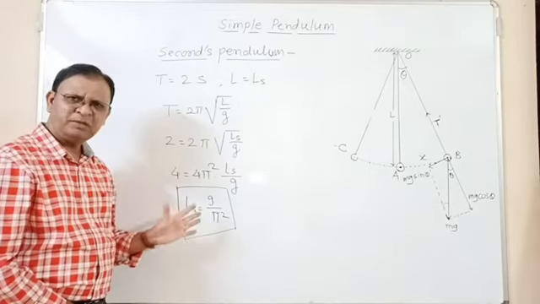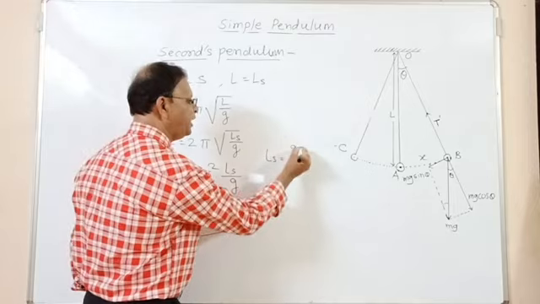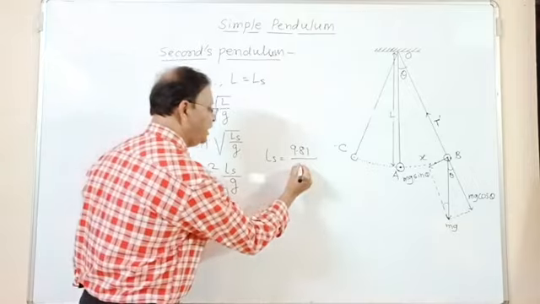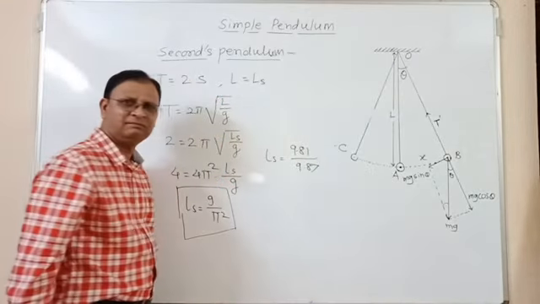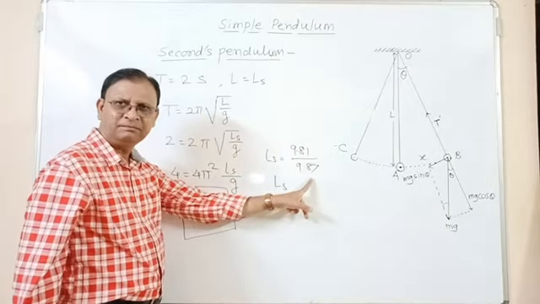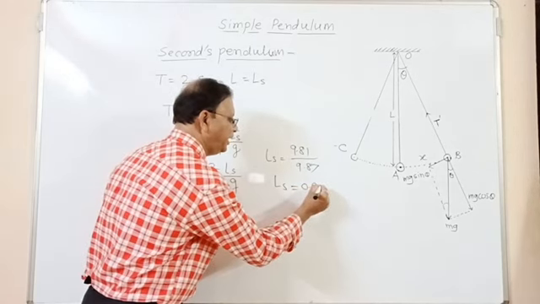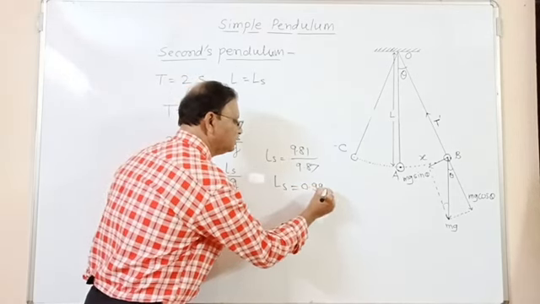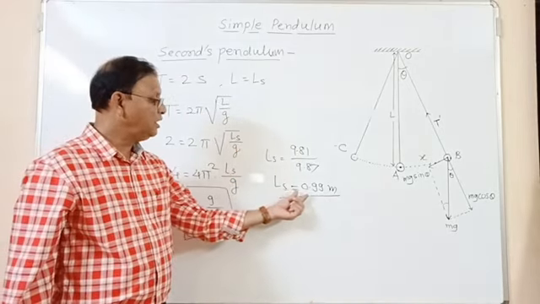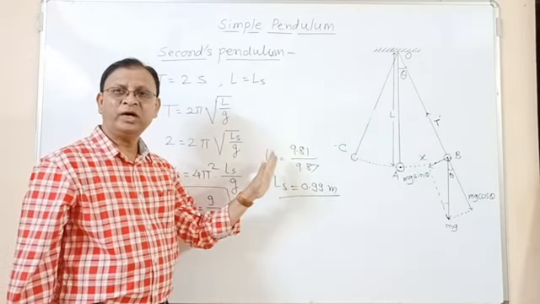And nearly, the value of g is 9.81 meter per second square, and the value of pi square is 9.87, and therefore this Ls is just less than 1, something like 0.98 or 0.99 meter.